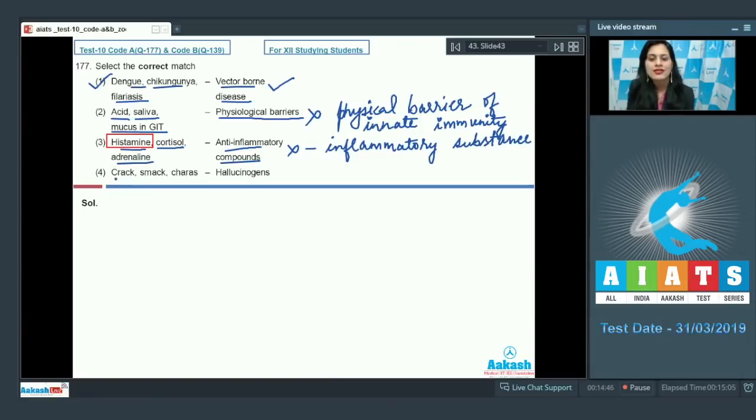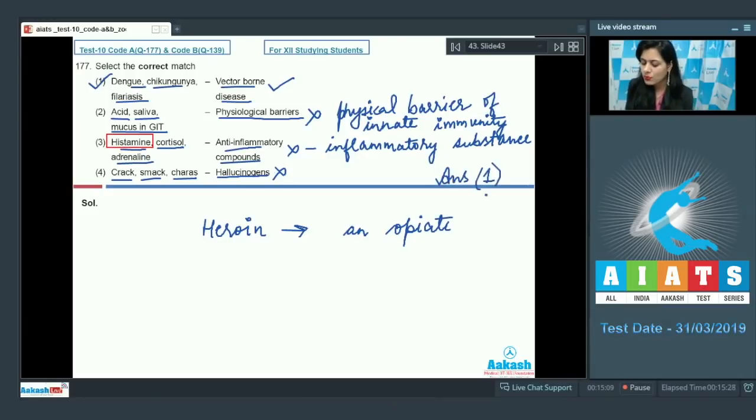The last match given is crack, smack, charas, and the match given is hallucinogens. And this is an incorrect match because smack, which is a common name for heroin, is an opiate and not a hallucinogen. So the correct answer to this question is option number 1. Let's discuss our next question.